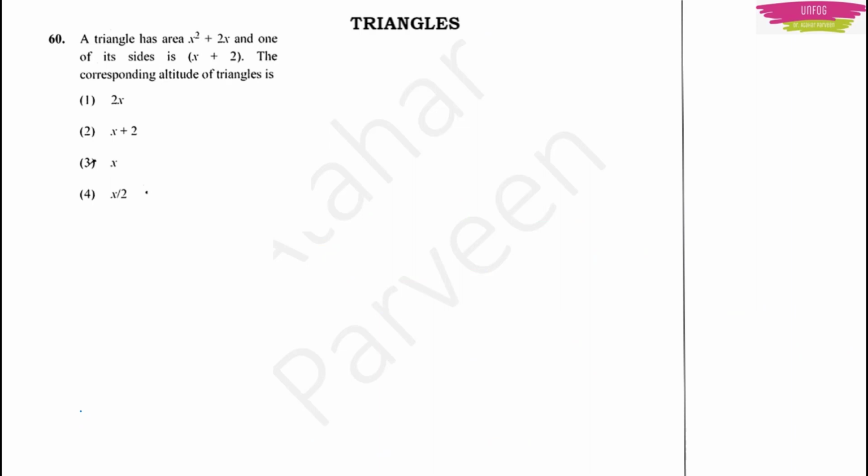Next question. This question is from triangles. A triangle has area x square plus 2x and one of its sides is x plus 2. The corresponding altitude of the triangle is. We know that the area of a triangle is equal to half into base into height. Height means it is nothing but altitude. Here they have given you the area, x square plus 2x. This is equal to half into base, which is one of the sides, x plus 2, into height. We don't know the height, we have to find it.